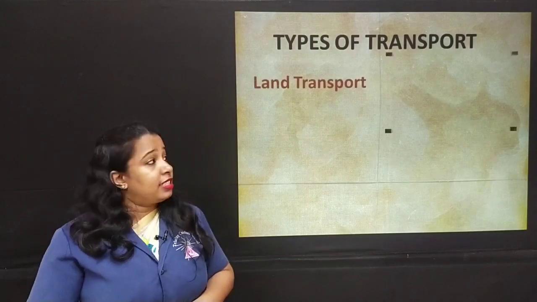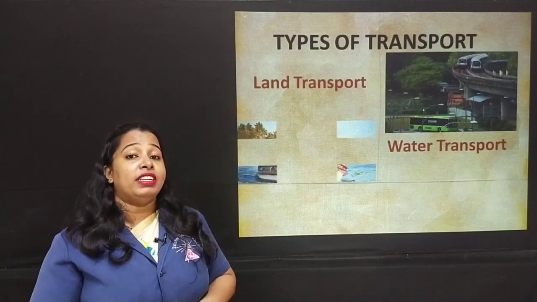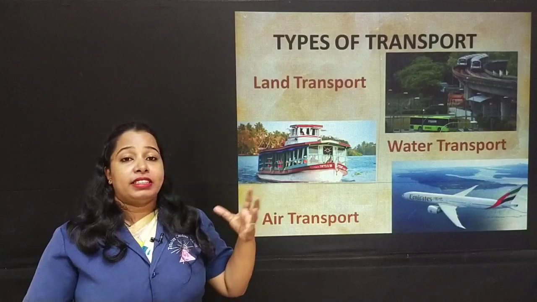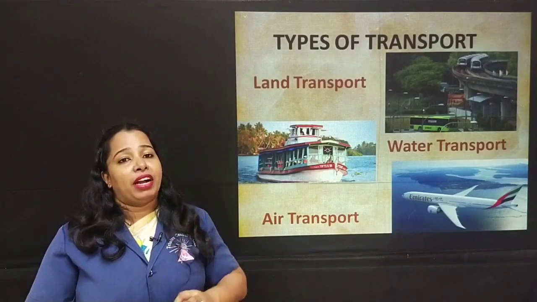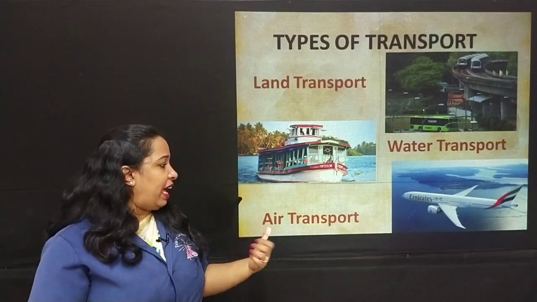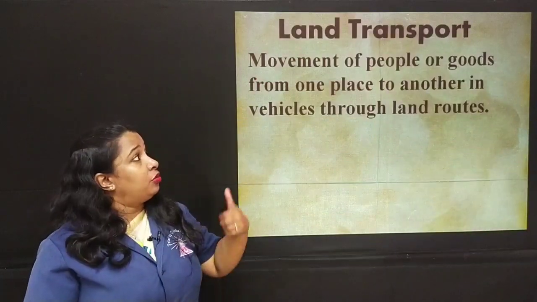First one is land transport. Then we have water transport. And the last one is air transport. So the present day, the modern day transport is divided into three groups, that is land transport, water transport and air transport. Let's move on to land transport.